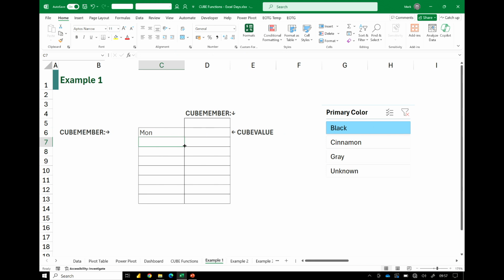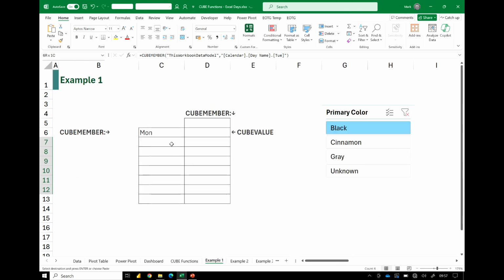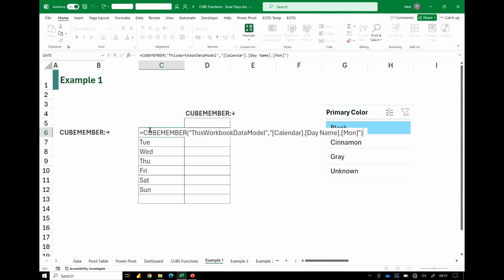Now, that doesn't just say Monday. Behind that is the dimensions that we need. Now, to save a bit of time, I'm not going to type out Monday, Tuesday, Wednesday, Thursday, Friday, Saturday, Sunday. So there we've got Monday.